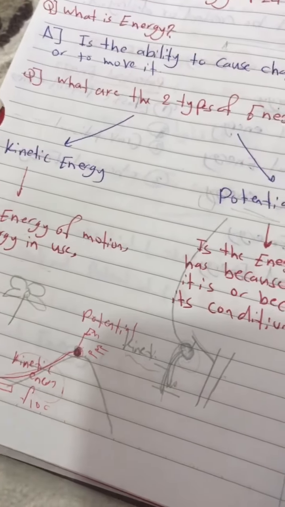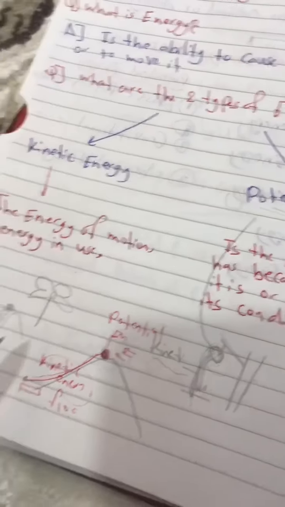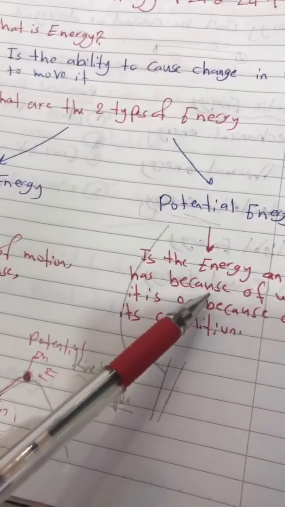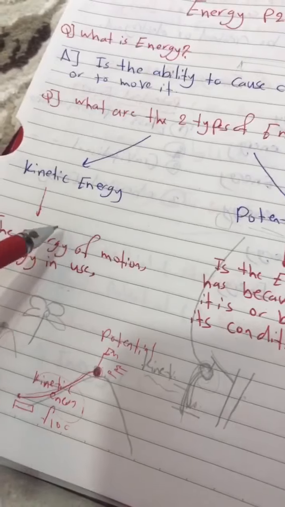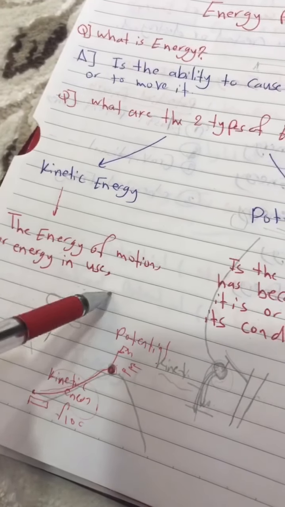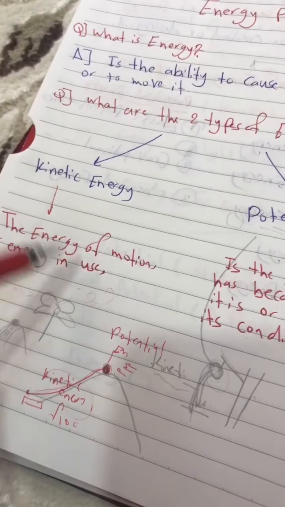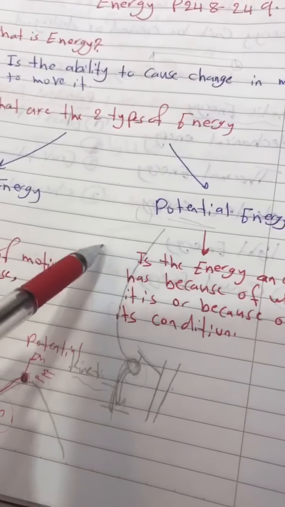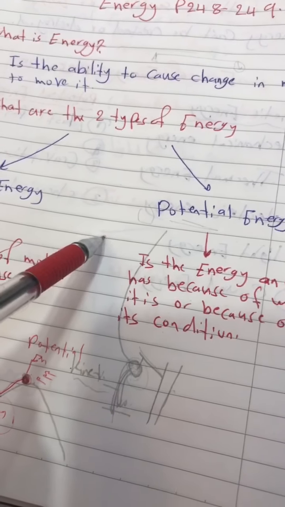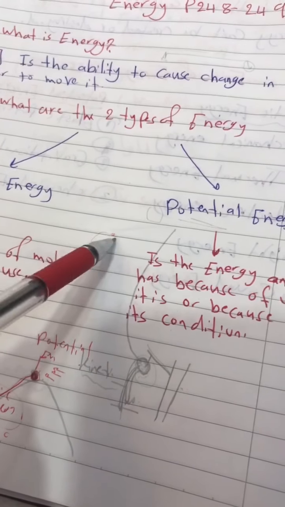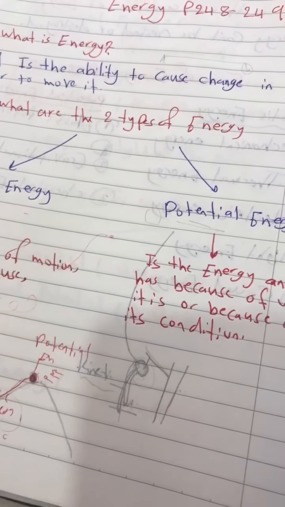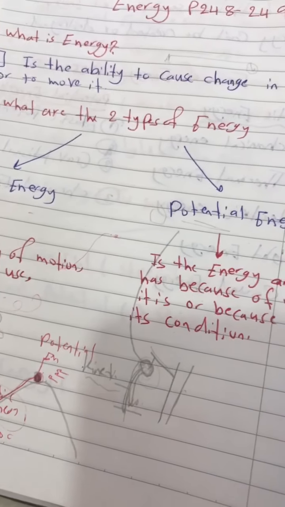Okay, so these are the examples of kinetic energy and potential energy. Kinetic energy is the energy of motion. So when you see things that are moving, this is kinetic energy. Potential energy is when you see the substance stopped before falling down or before moving from one place to another, we call it potential energy.